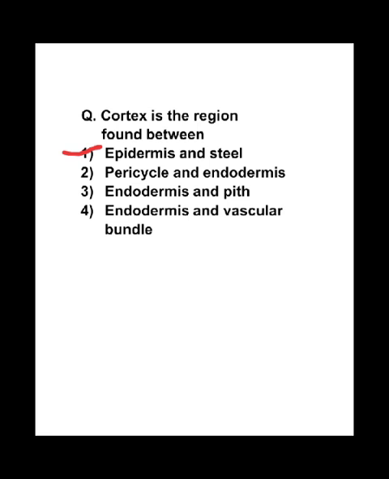Cortex tissue is found in between the epidermis and stele. It is multilayered and is made up of parenchymatous cells with big intercellular space. So correct answer is epidermis and stele, option first.